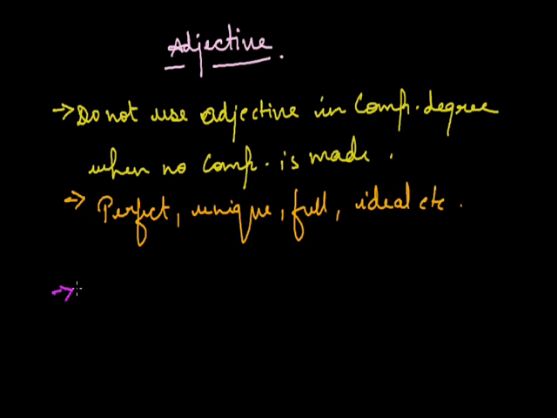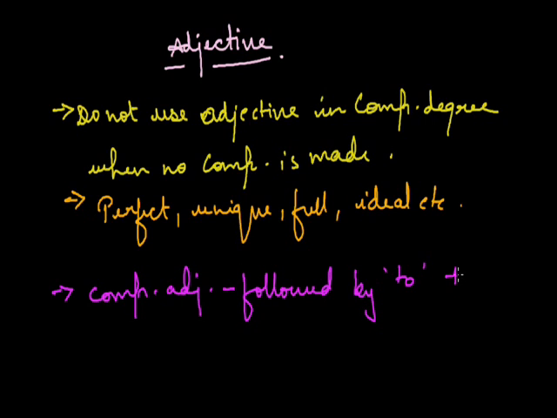Next is the comparative adjective. We'll talk about comparative adjectives, and a few comparative adjectives like superior, inferior, senior, junior, prior, posterior, preferable are always followed by to instead of than. For example, he is senior to me, and it should not be he is senior than me.